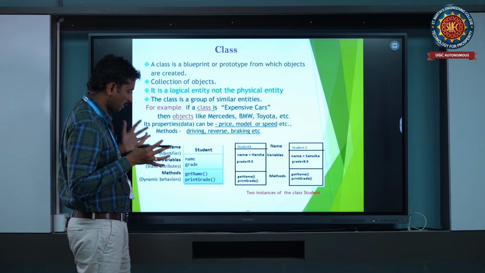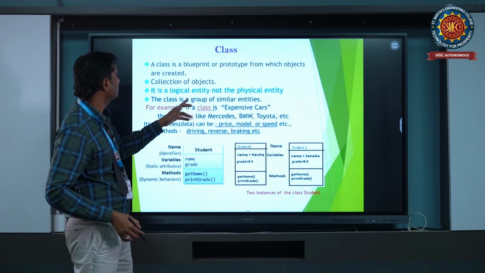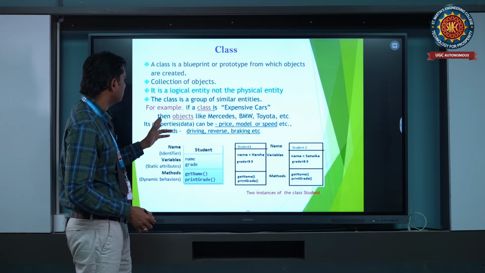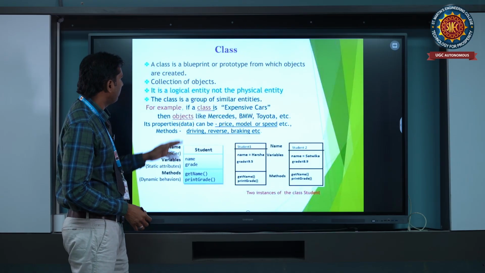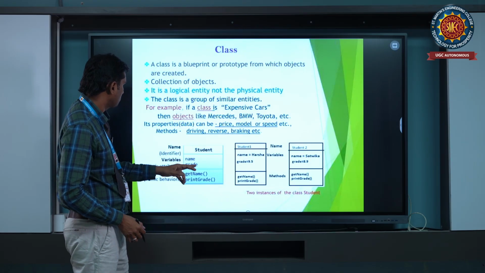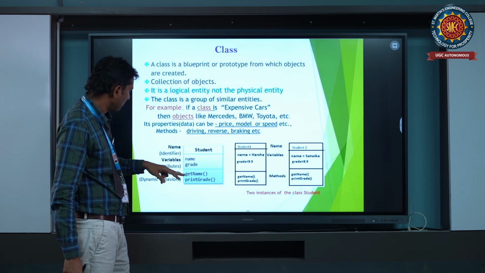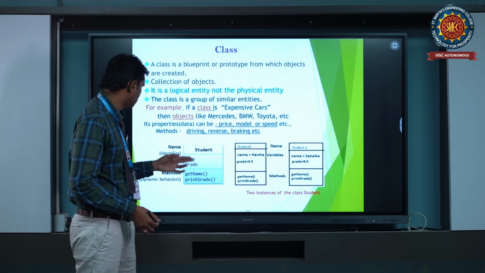It combines both properties and methods. The class is a group of similar entities. For example, if the class is an expensive car, then objects are like Mercedes, BMW, Toyota. These are examples of the class. For example, we have a student. Student has name and grade as the properties, and get name and print grade as the methods of that class.